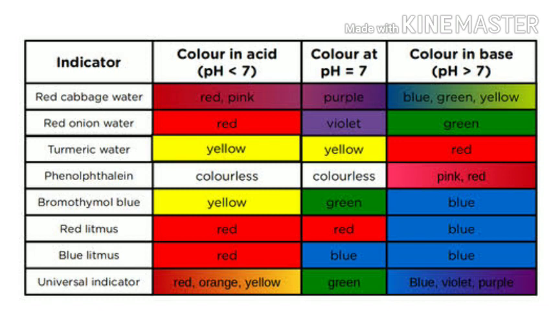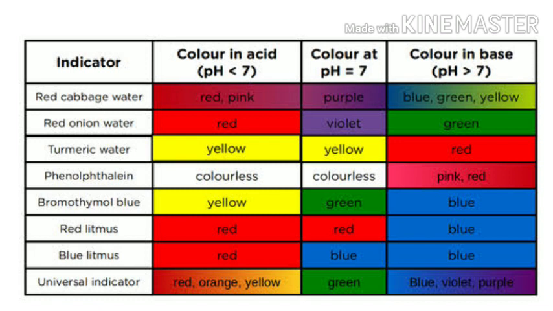Okay, so now we can see some indicators that indicate the acidic or basic character of substances, that are red cabbage water, red onion water, turmeric water, phenolphthalein indicator, bromothymol blue indicator, red litmus paper, blue litmus paper, and universal indicator.